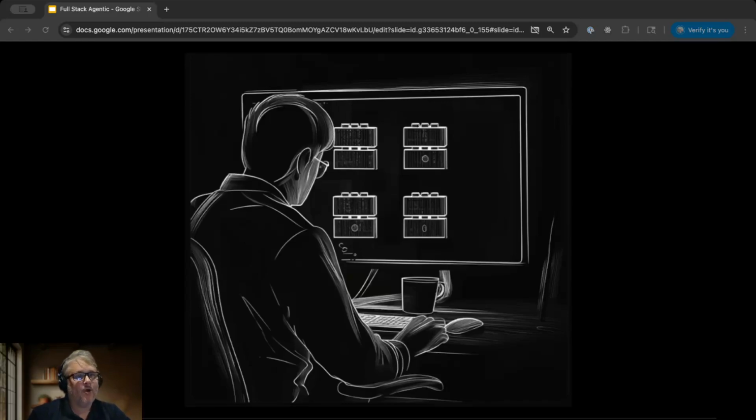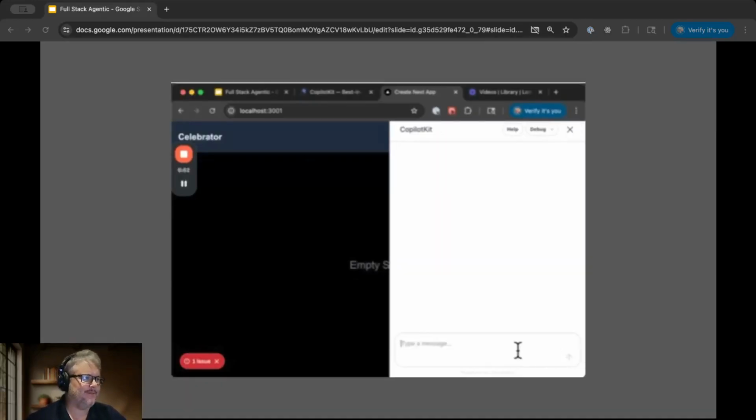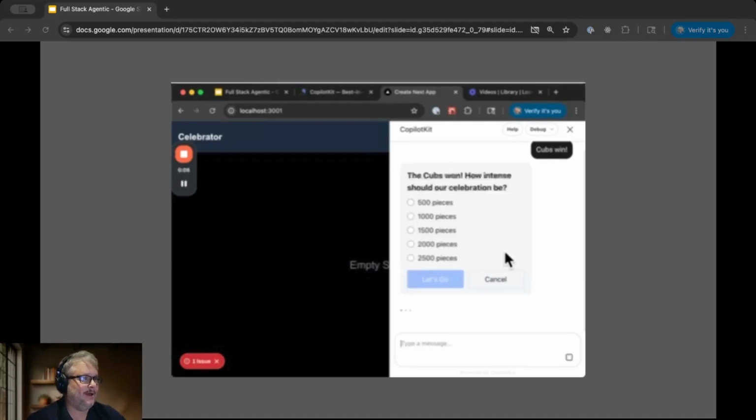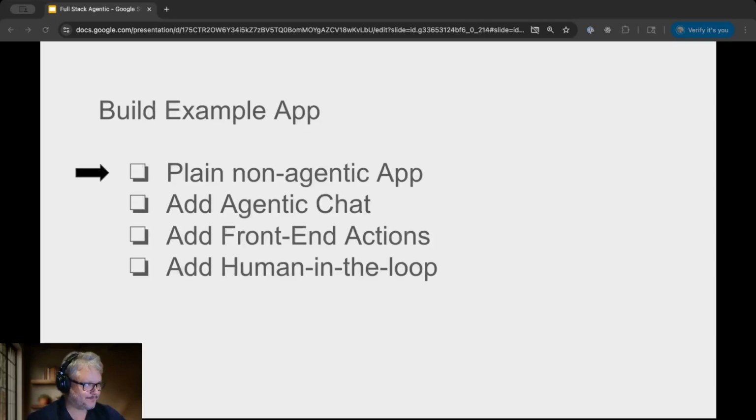Okay, so while a UI integrated agentic chat UX may seem like science fiction and something that only $9 billion companies like Cursor can do, it's surprisingly easy with these frameworks. It's a little bit like piecing together Lego pieces. So what's the app we're going to build? Open the chat. We say Cubs win. It comes back and asks us how much confetti. We say let's go. And it rained 2,500 pieces of confetti.